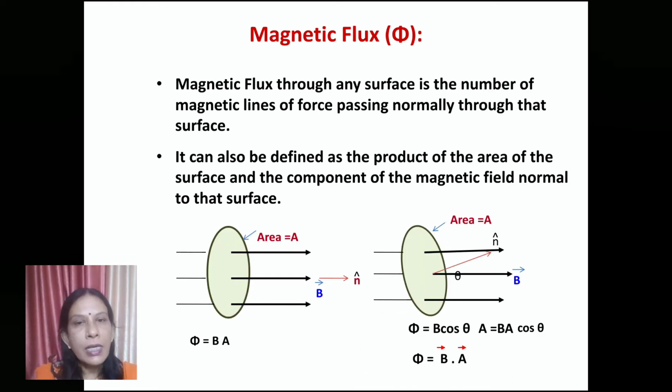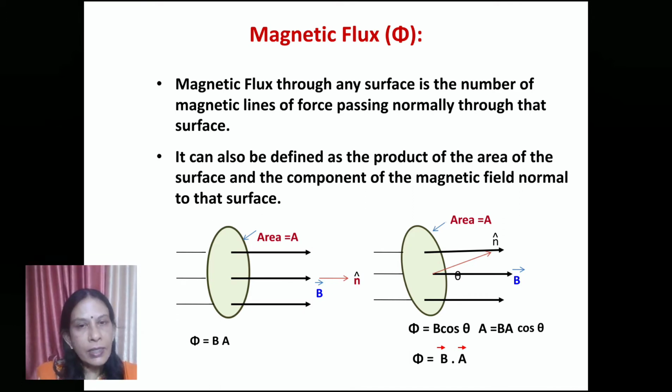Now, before starting electromagnetic induction, a very important term we have to discuss is magnetic flux. What is magnetic flux? Magnetic flux through any surface is the number of magnetic lines of force passing normally through that surface.